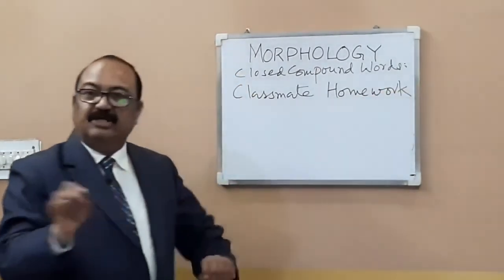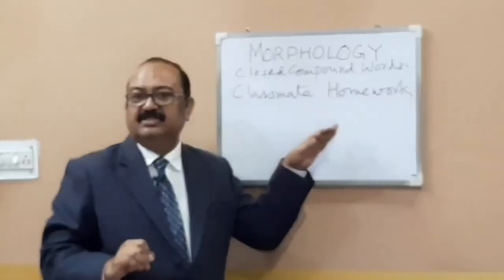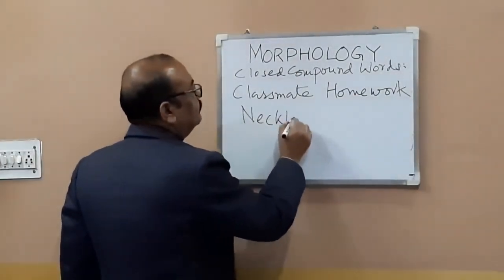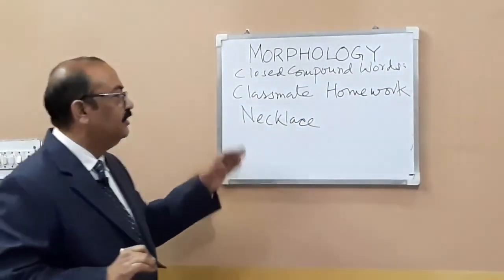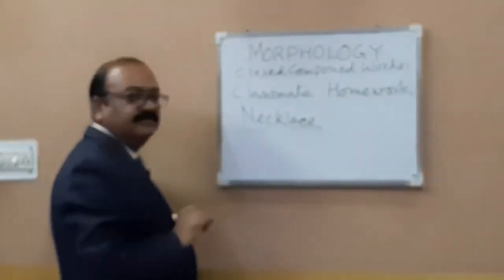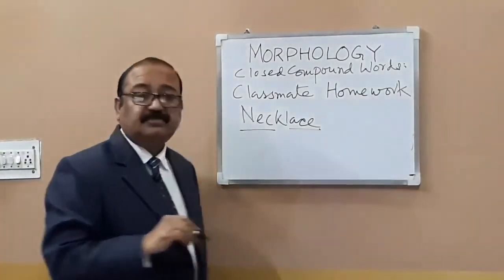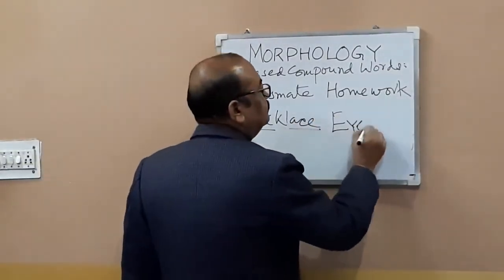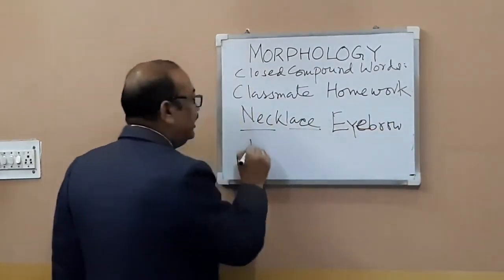I am speaking, I am not writing all the words, so you must know that they are all closed compound words. Necklace. These are two words, they are combined together, they are stuck together, and they are giving us neck, necklace. And say eyebrow, eyelash,